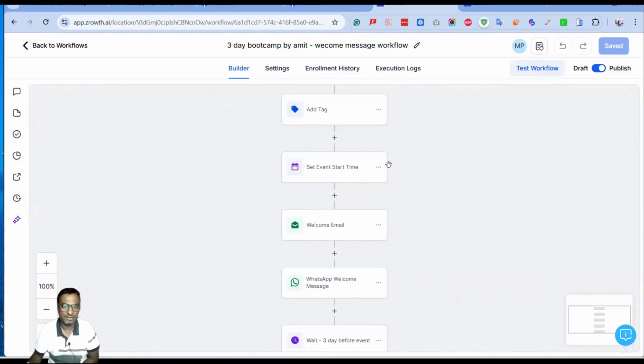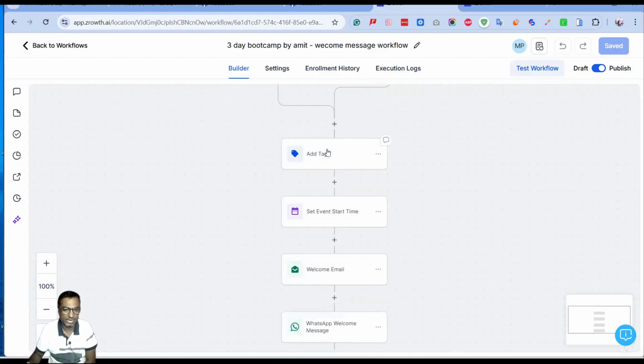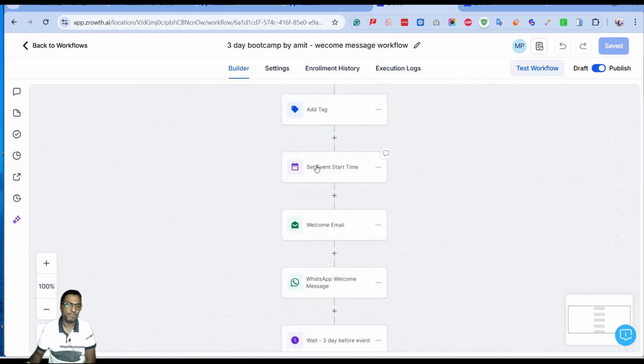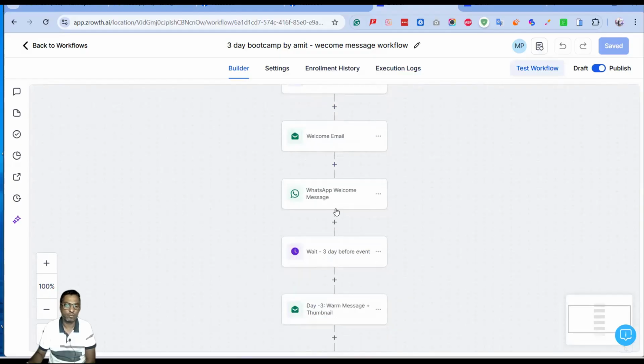So let's say when somebody submits our form, they will be added to a tag, and right after the tag, the system will evaluate that when they are joining, and then the system will know that we have a date set here for when the event is planned. So it will work according to the event date from here. First it will check this part, and then it will send the welcome message or welcome email we have in here.